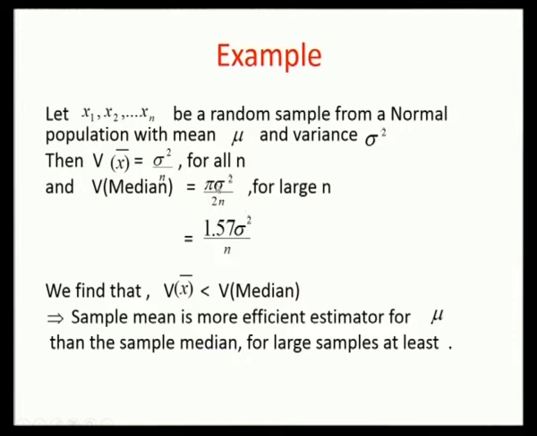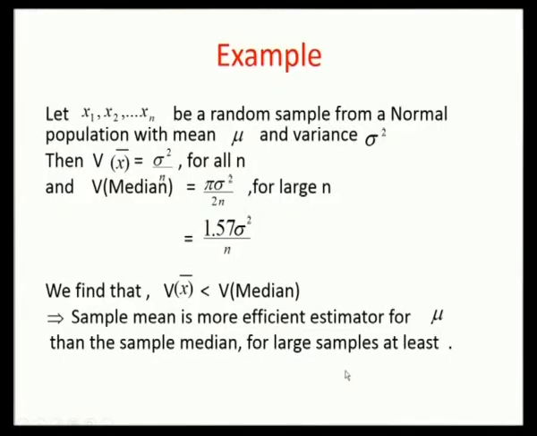Now pi by 2 is 1.57, so the variance of the median is 1.57 sigma squared by n. Now compare the variance of x bar and the variance of the median. You find that the variance of x bar is less than the variance of the median. So the sample mean is a more efficient estimator for mu than the sample median, for large samples at least, which proves the definition of most efficient estimator, the one with the lesser variance.